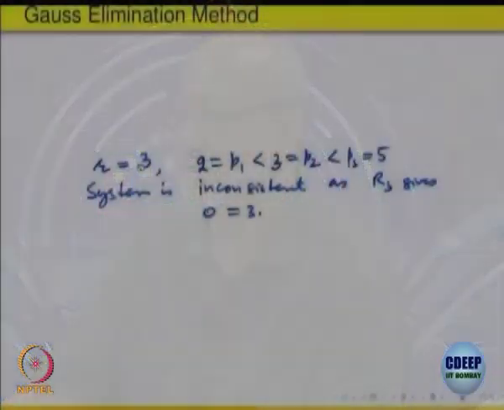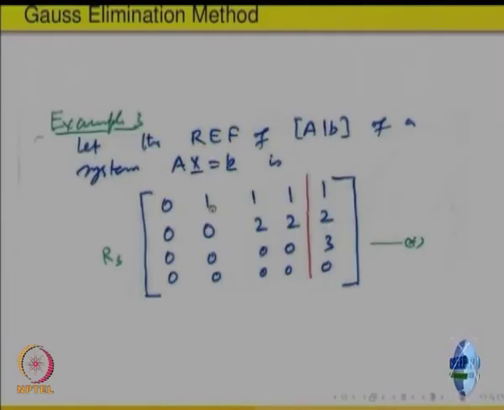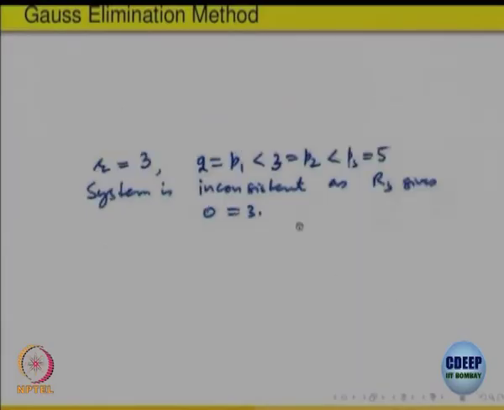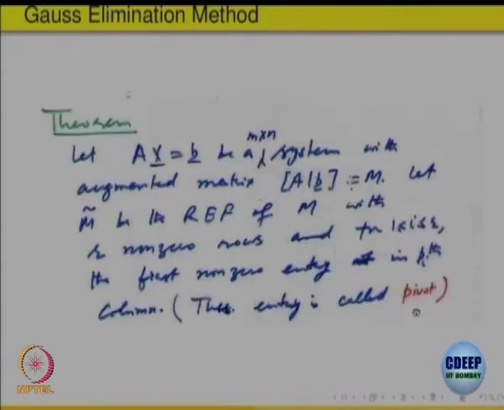Okay. So, this says r is 3, so let us look back. This is P 1, first pivot at column 2, second pivot coming at column 3, right. So, P 2 is coming at 3, and the last one is 5. So, 0 equal to 3, inconsistent. Okay.